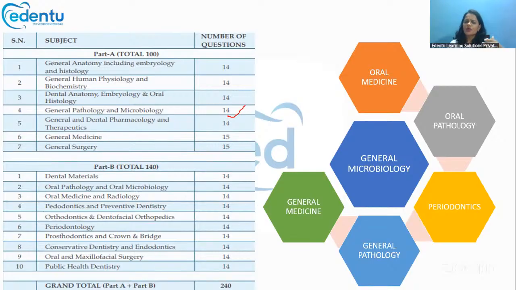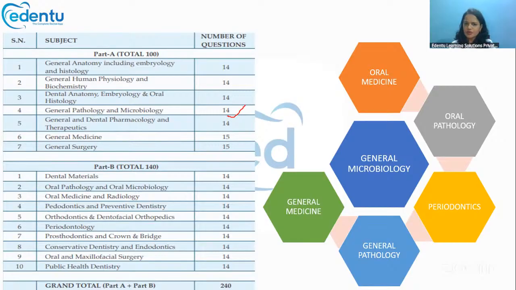In medicine and pathology we are more focused on the clinical features, but the type of organism and how it can be cultured, we study under microbiology. So there is a relation or overlapping topics with these subjects also.